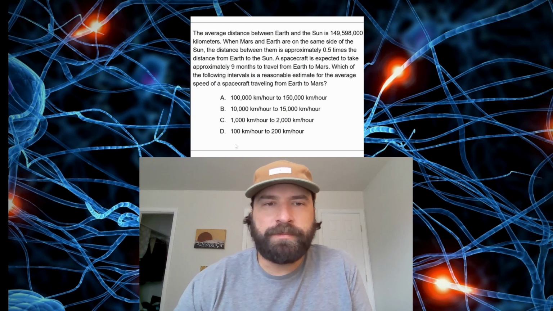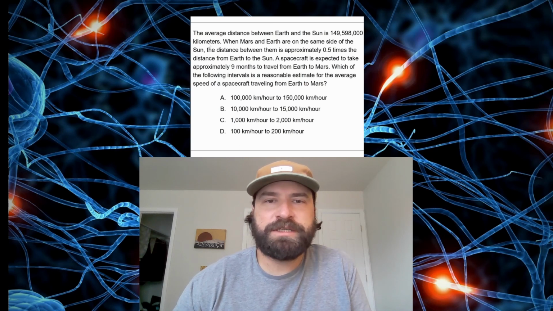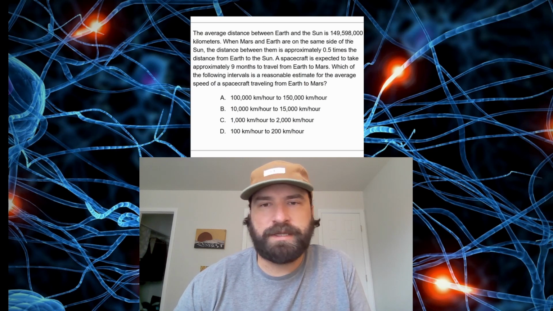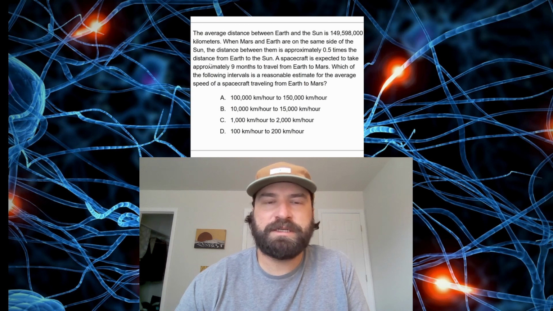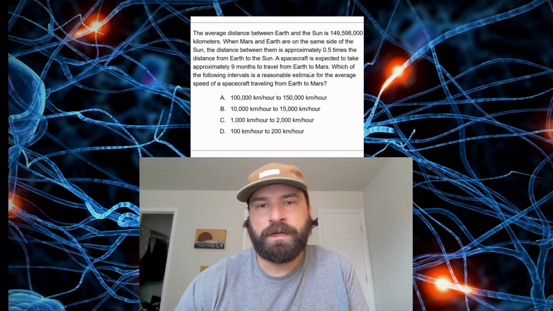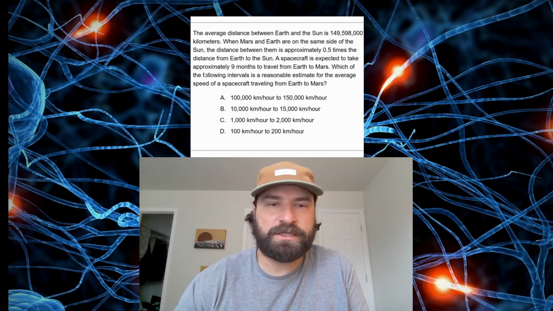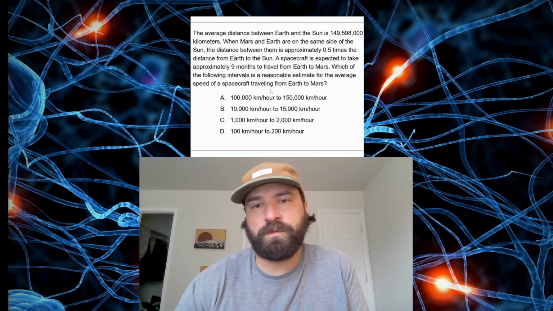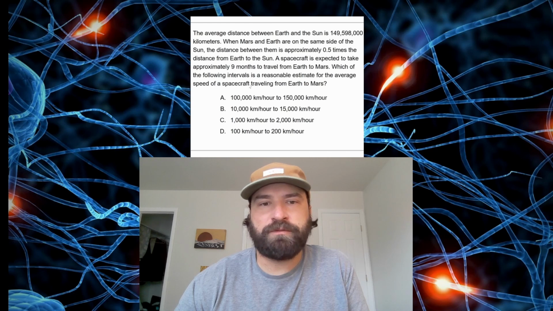All right, let's run through another MTEL question. This one says the average distance between Earth and Sun is that number right there, kilometers. When Mars and Earth are on the same side of the Sun, the distance between them is approximately 0.5 times the distance from the Earth to the Sun. A spacecraft is expected to take approximately 9 months to travel from Earth to Mars. Which of the following intervals is a reasonable estimate for the average speed of a spacecraft traveling from Earth to